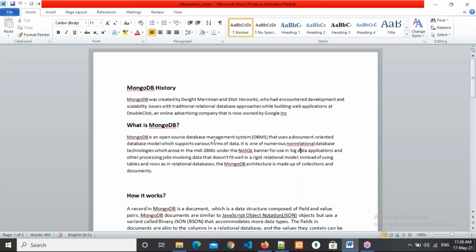MongoDB was developed for that only. Why? Because they had already faced some scalability issues. What are scalability issues? Performance issues only. Whenever they execute any queries, if the data is very big, the query may take a very long time. To overcome those situations, they developed MongoDB. That is suitable for big data related things.